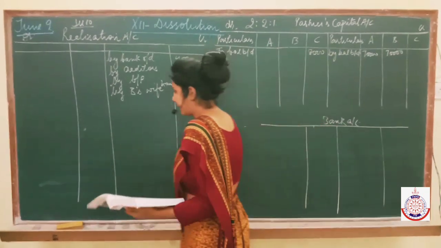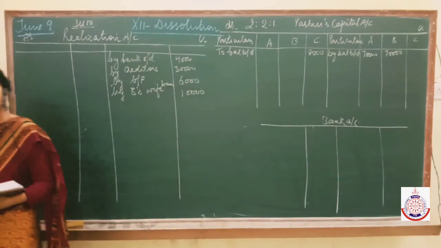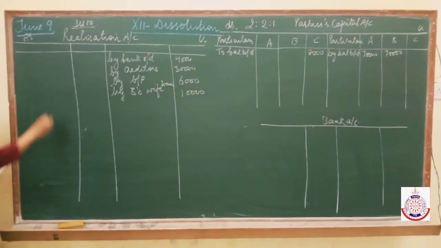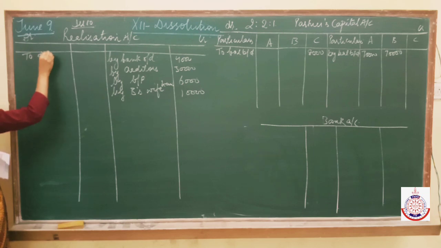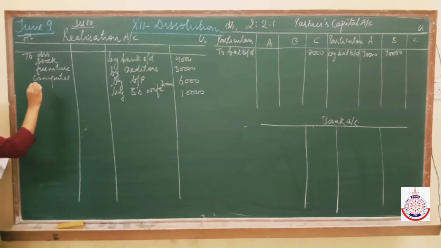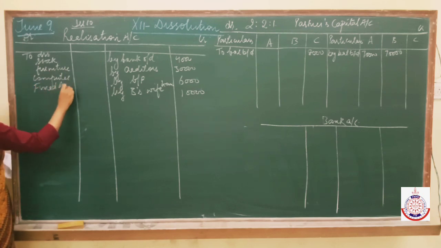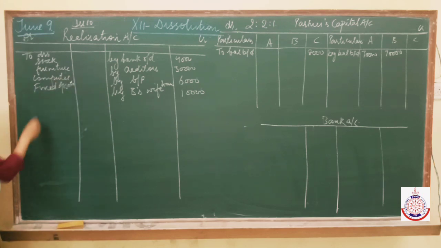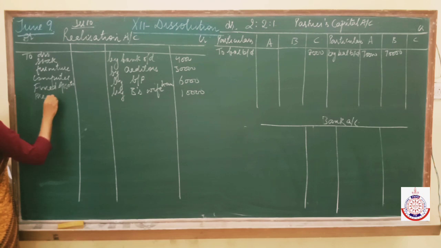Now come to the asset side. Transfer all the assets. You know which assets are to be transferred. First is debtors. So write here to debtors, to stock, to furniture, to computer, to fixed assets. Fine. Transfer them. And next is to prepaid expenses. They are also assets.